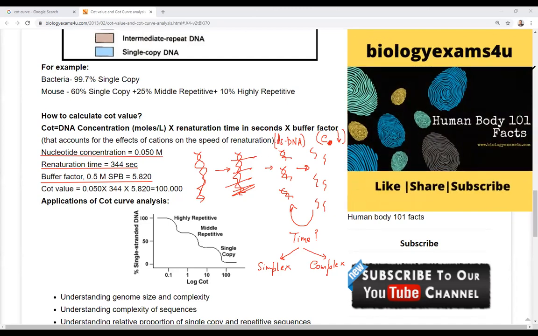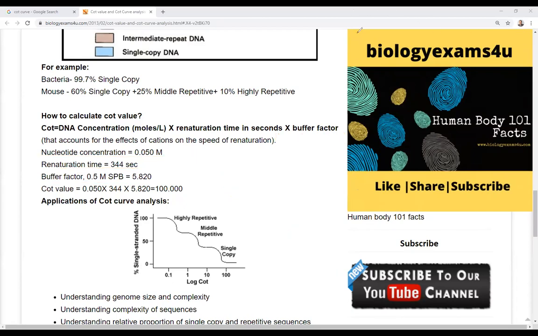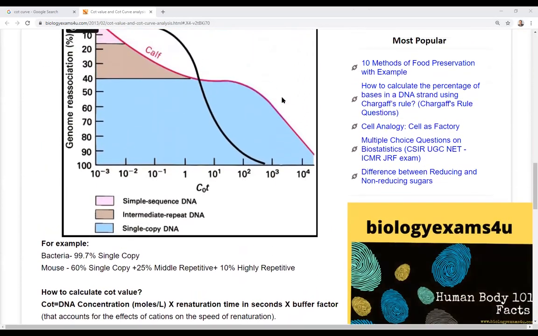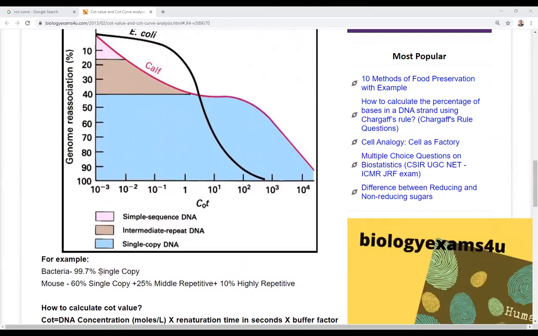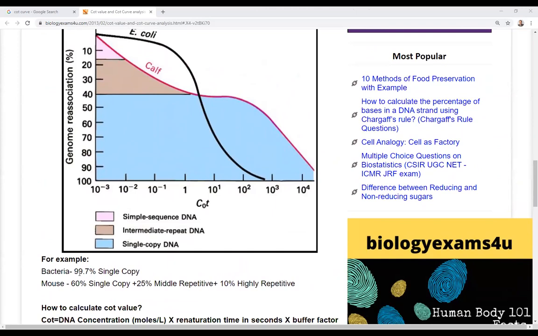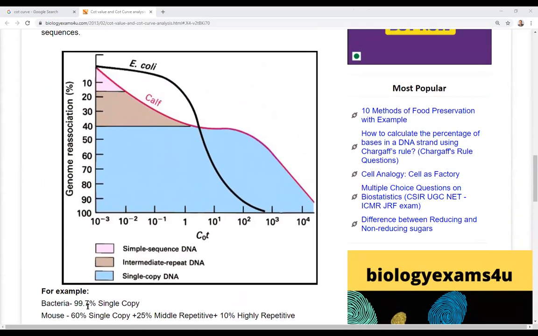Now see, you just look here in the above diagram, clearing all the drawings. Now moving to this particular diagram. Now look here, bacterial genome is 99.7% unique. Mouse has 60% unique plus 25% middle repetitive DNA and 10% highly repetitive DNA. So which of these sequences will be renatured first?